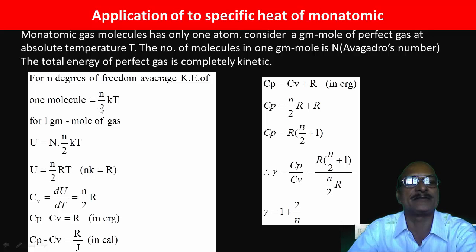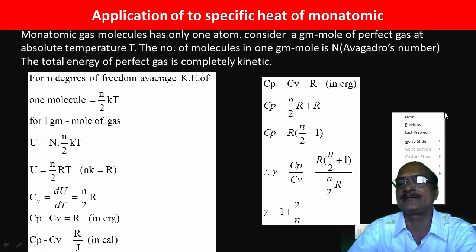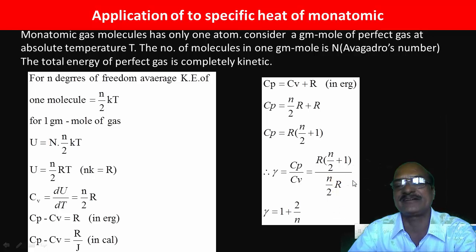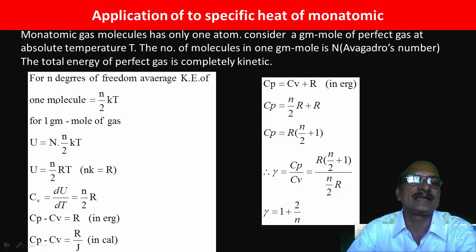For 1 degree of freedom, that is 1 half kT. For 3 degrees of freedom, that is 3 by 2 kT. Therefore, if there are n degrees of freedom, then using the law of equipartition of energy, we can find the energy along n degrees of freedom.